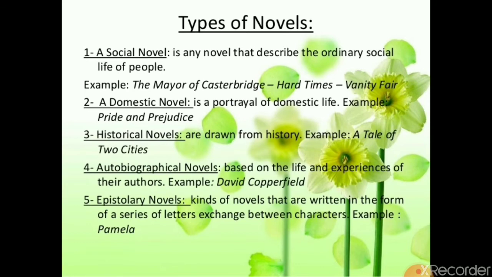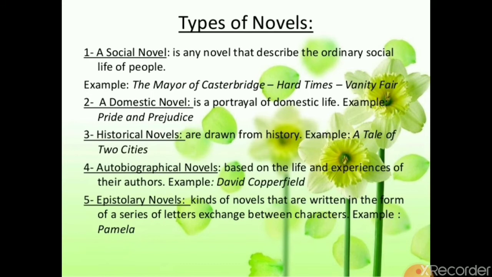A domestic novel is a portrayal of domestic life. Example, Pride and Prejudice. Historical novels are drawn from history. For example, A Tale of Two Cities. Autobiographical novels are based on the life and experiences of their authors. For example, David Copperfield.